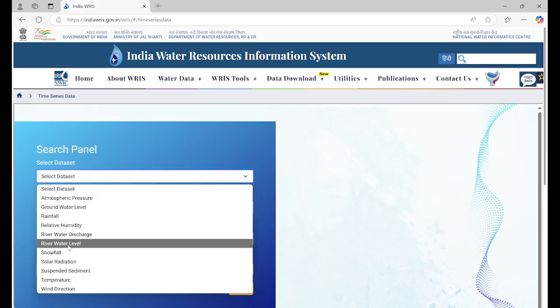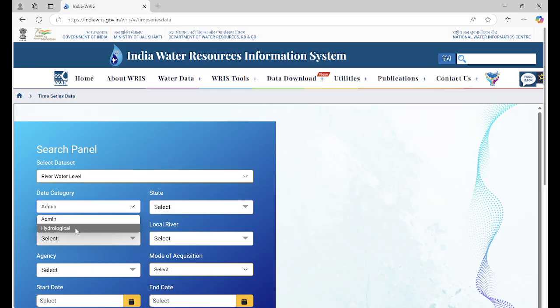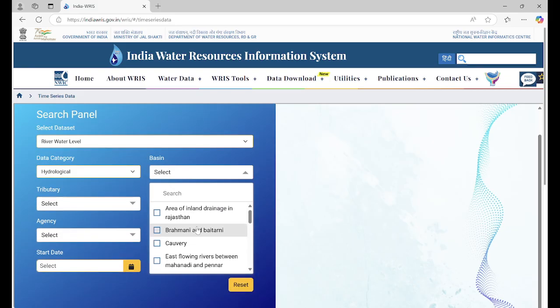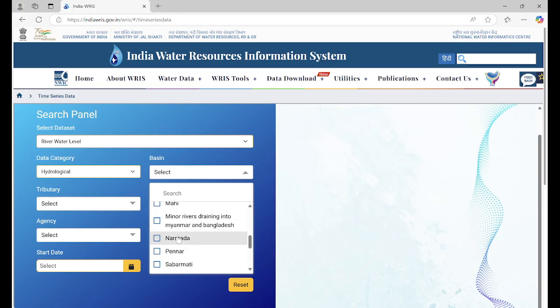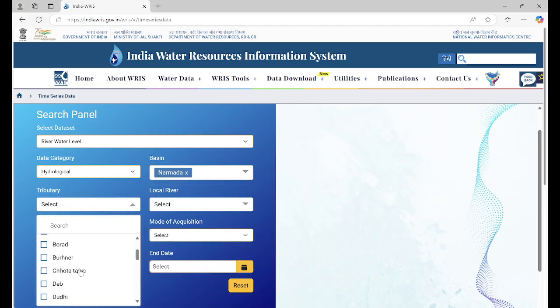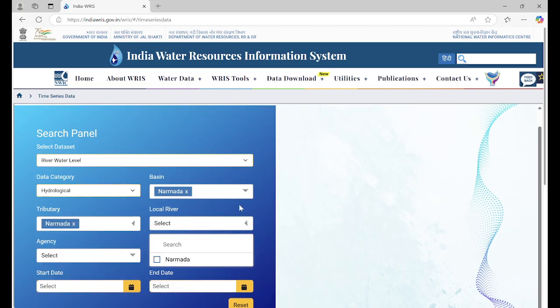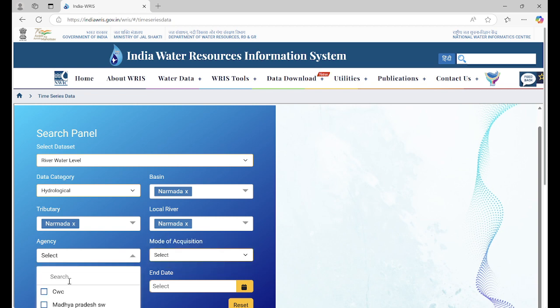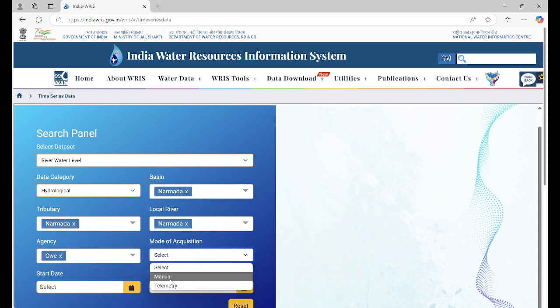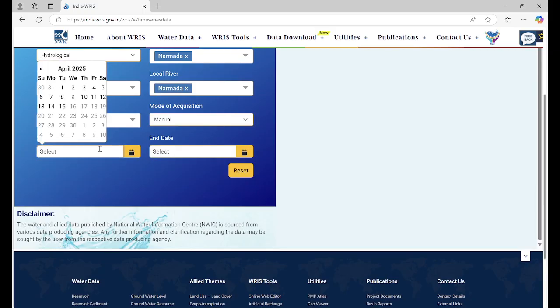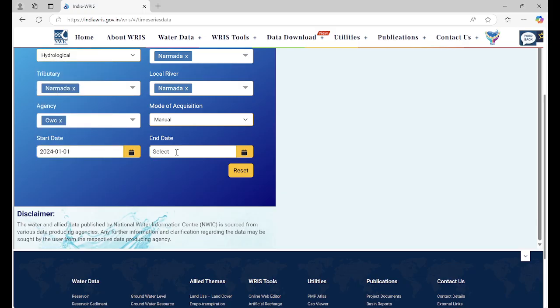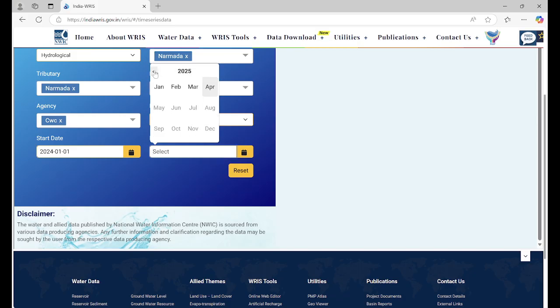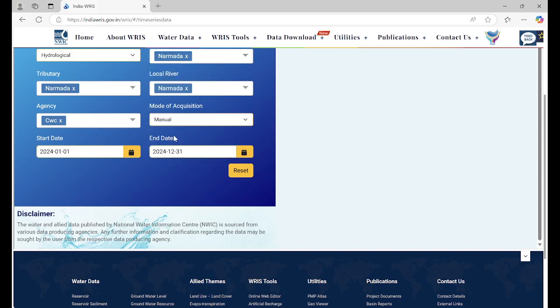Here you can see river water level, data category hydrological, basin. A lot of basins are here, and I am using Narmada. Tributary is Narmada only. So go to Narmada, and local river Narmada only. Agency CWC. Mode of acquisition manual. I have taken only 1 year data. You can take other, longer-term data also. So 1st January to December, 1 year data.